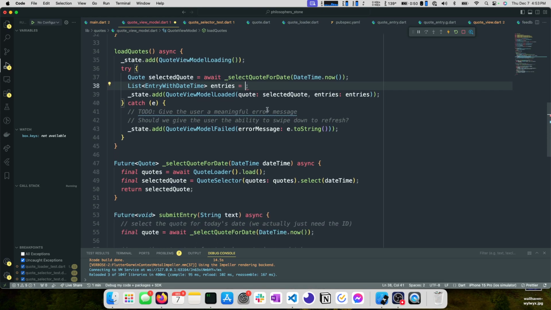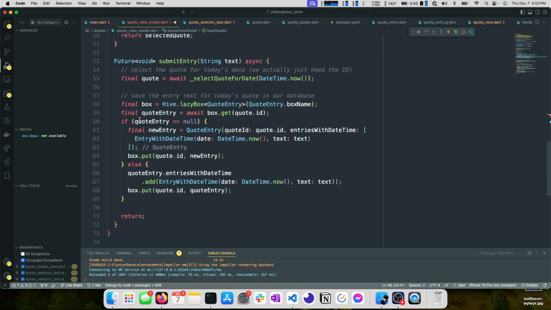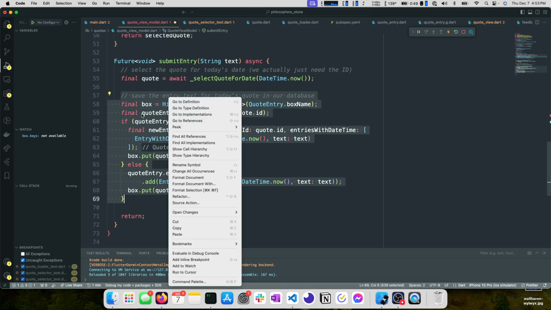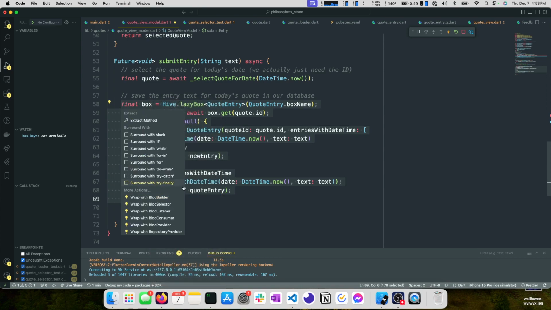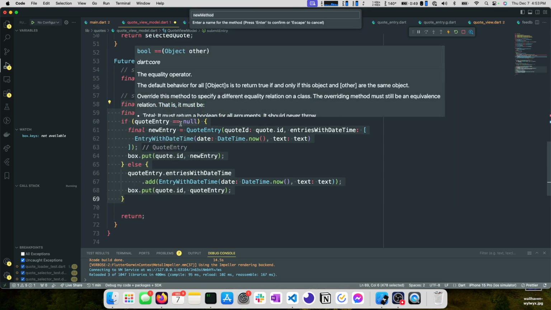So we need to figure out what this is, right? We have a way to select these, right? We have it right down here. So we basically need to get our quote entry from our box. I think we're probably gonna pull this out into its own method. If we go to refactor, oh, not an option. Is it because we started with a comment? Sometimes the refactor tools are a little picky. Yeah, interesting. I think it was because we started with a comment. So we can extract a method, and this is get quote entry for quote. We'll just say that.